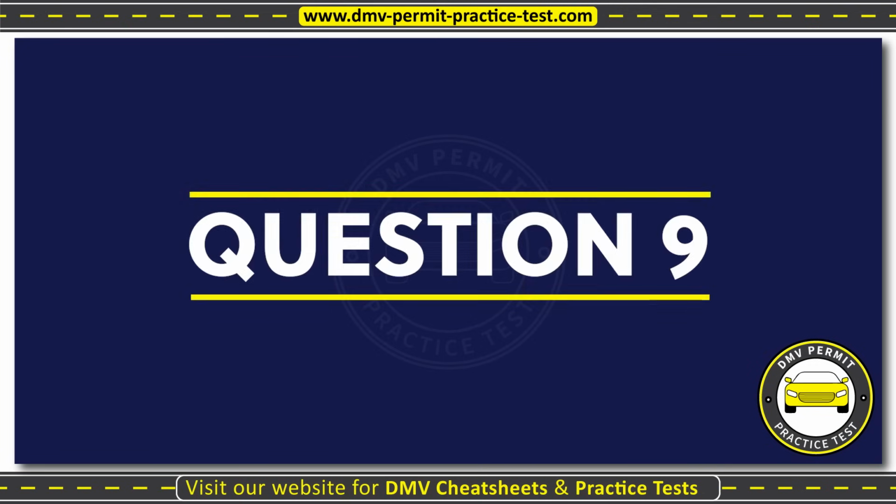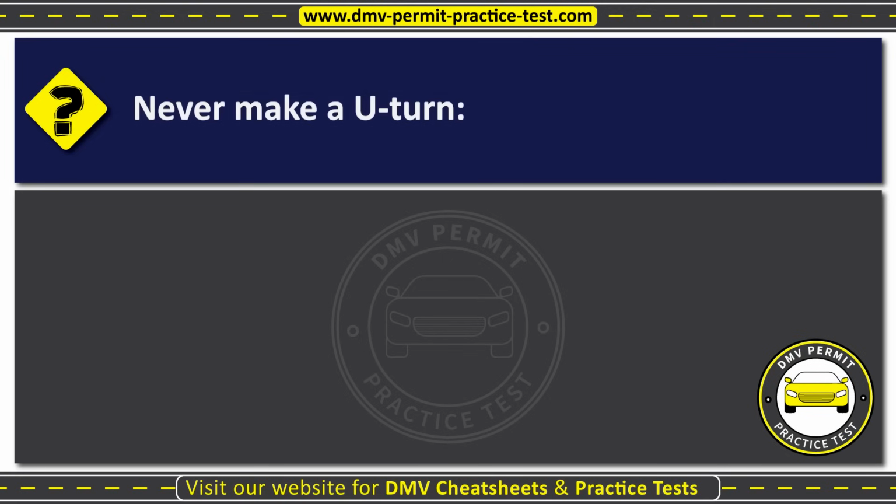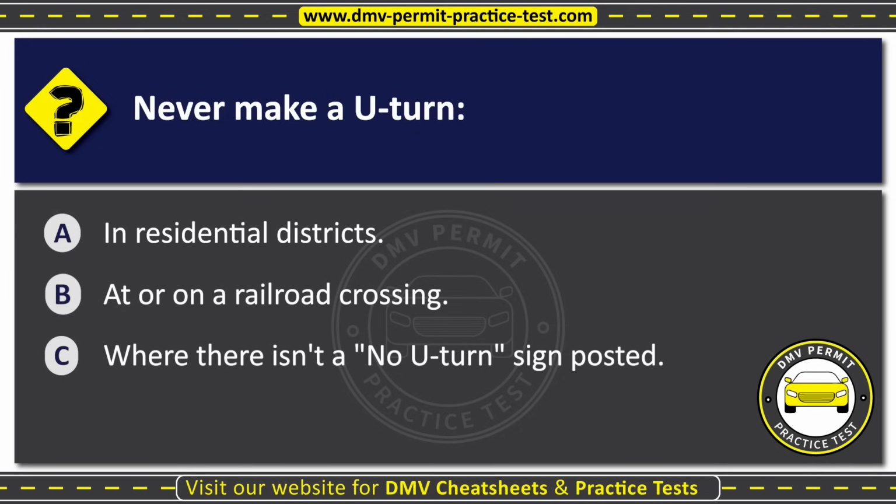Question 9. Never make a U-turn: Option A. In residential districts. Option B. At or on a railroad crossing. Option C. Where there isn't a no U-turn sign posted. The correct answer is Option B, at or on a railroad crossing.